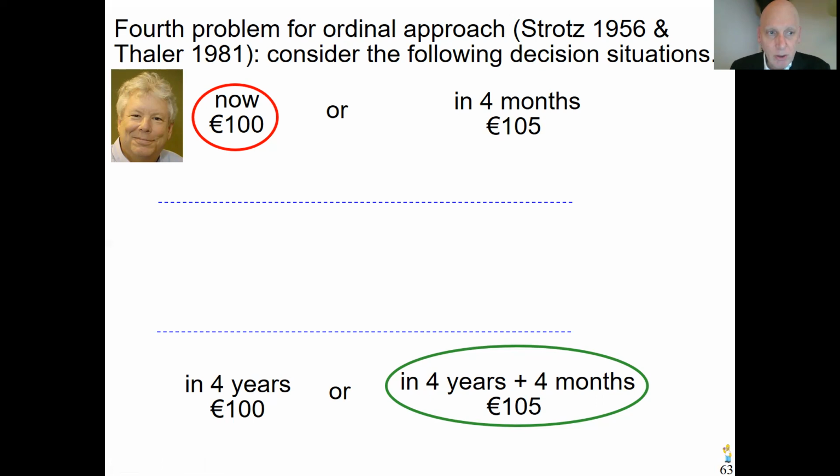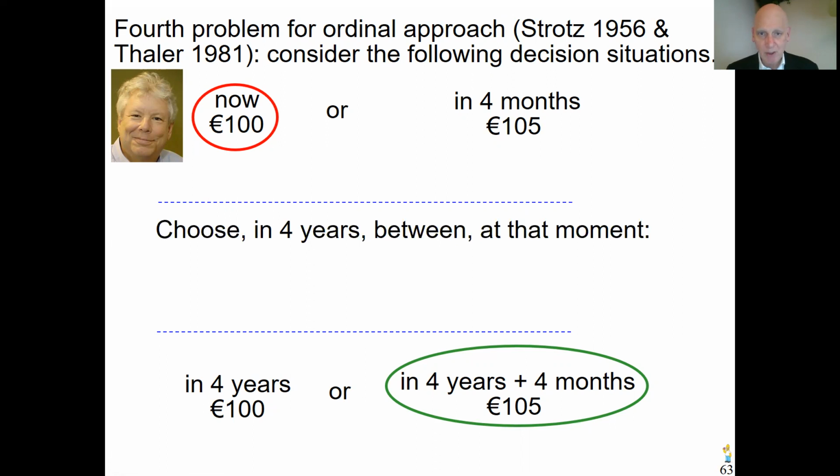I'm going to introduce an auxiliary intermediate decision situation for it. In the two situations that we have seen so far, your decision was right now. Your preference was right now. In the lowest situation, consumption was 4 years later, but still the decision was right now. That's different in the intermediate situation. In the intermediate situation, at the present, you decide nothing, and there's nothing about your preference I'm going to ask about. I'm going to simply wait 4 years.